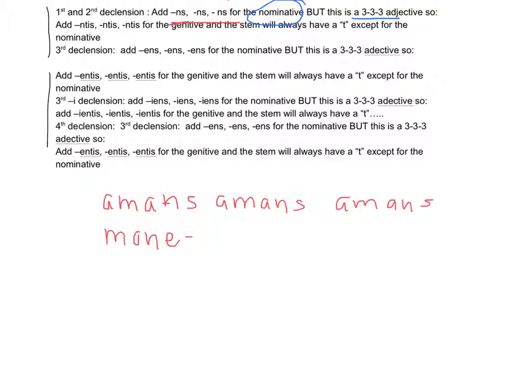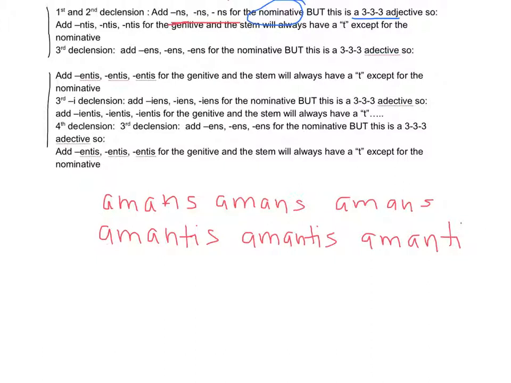So for the genitive form, you have to do something different. For the genitive form, the stem changes like it always does, and it becomes amantis, and amantis. It's not that complicated. Then you decline it like a regular old 3-3-3 adjective, or it's not actually a regular one.